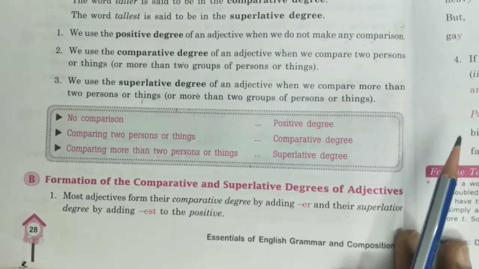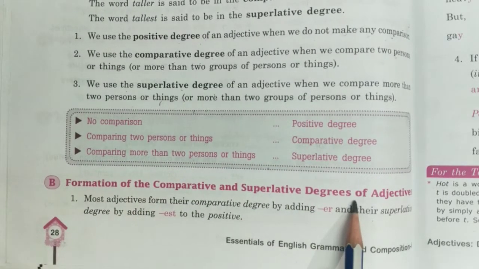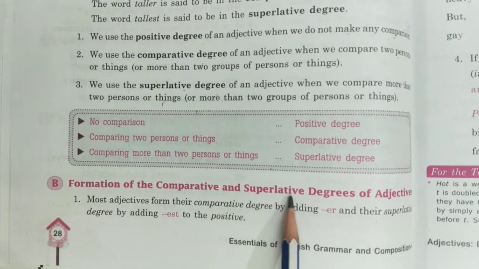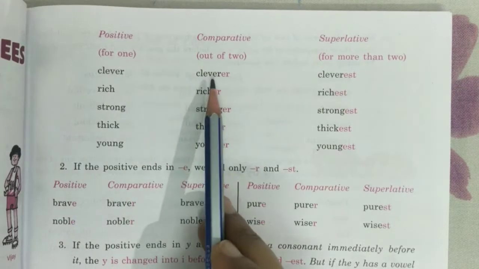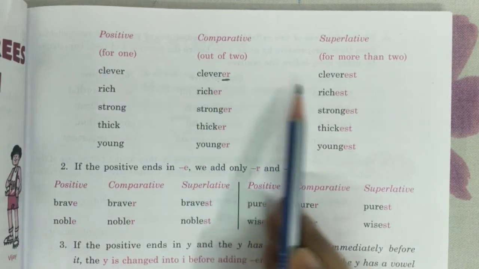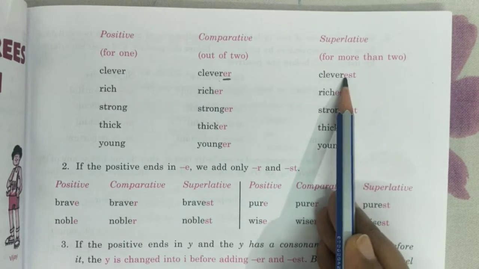Now next is going to be the formation of comparative and superlative degrees. How are you going to form them? Mostly we form the comparative degree by adding ER and the superlative degree by adding EST.